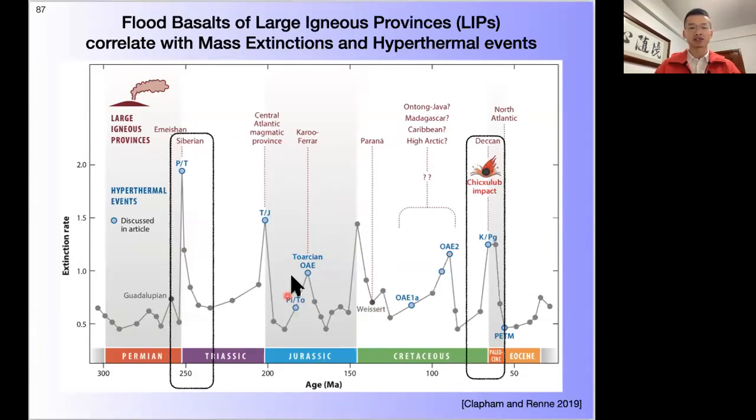They are the Earth's largest volcanic eruption episodes, when a significant portion of biological species went extinct. And they also correlate in time with hyperthermal events. For example, the largest, the Siberian traps, correlate with the Permian and Triassic mass extinction and the hyperthermal. The Deccan traps correlate with the Cretaceous Paleogene mass extinction, the most famous extinction of the dinosaurs. And also, as I will show, there's a big warming event around that boundary.